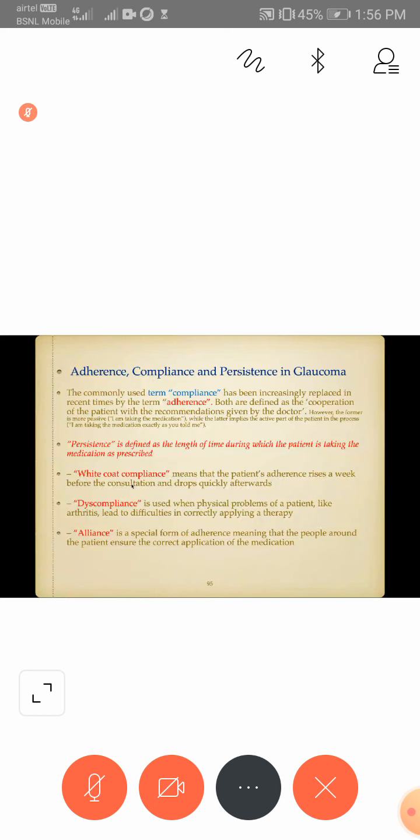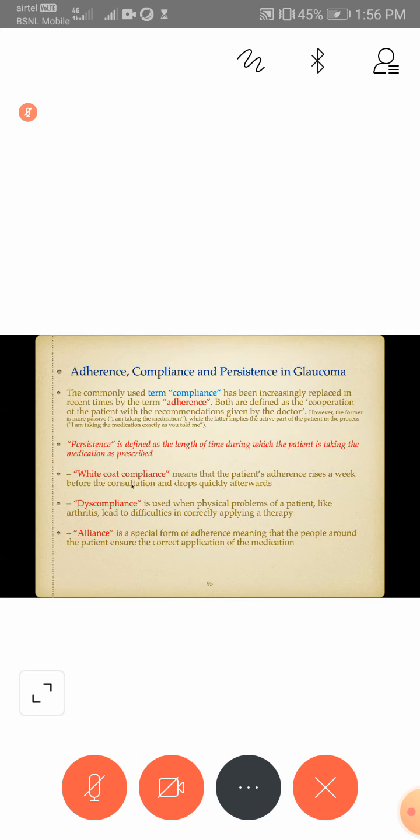So no drug will work unless it is taken. So we need to know whether the treatment is being taken or not. The rate of non-adherence has remained between 30 to 70%. What are the various types of non-adherence? Failure to take the medication as prescribed, including underdosing, overdosing, inadequate dosing, and wrong timing of dosing. Suppose a prostaglandin analog is being put at 7 a.m. in the morning when it should ideally be put at 9 p.m. That is failure to take the medication as prescribed.